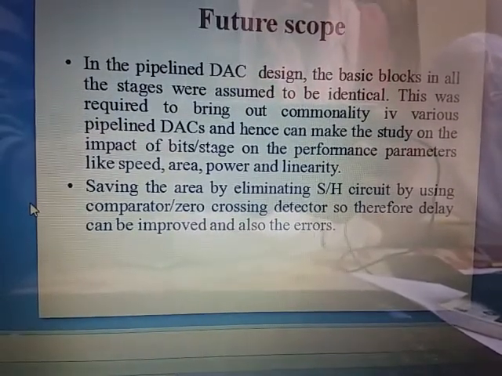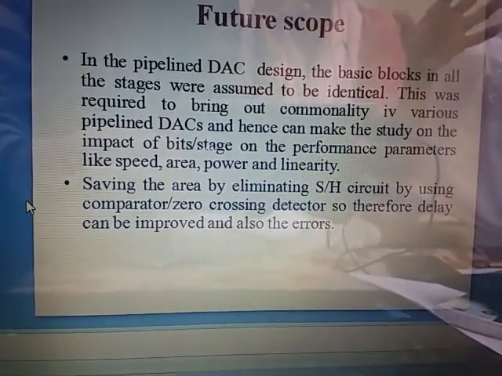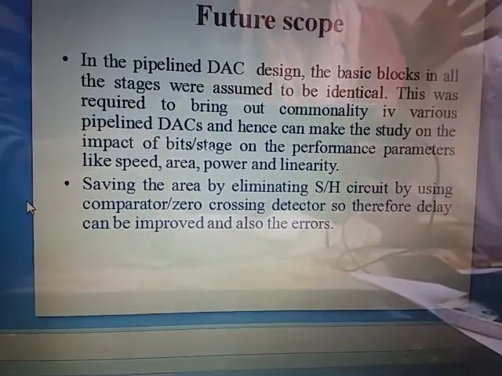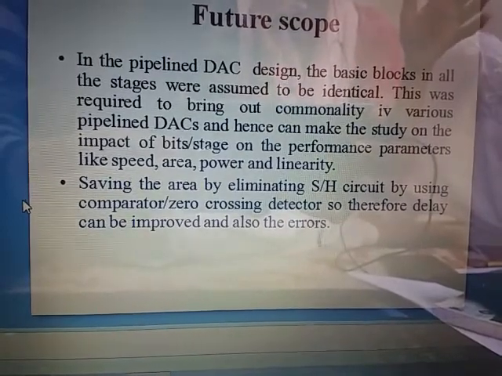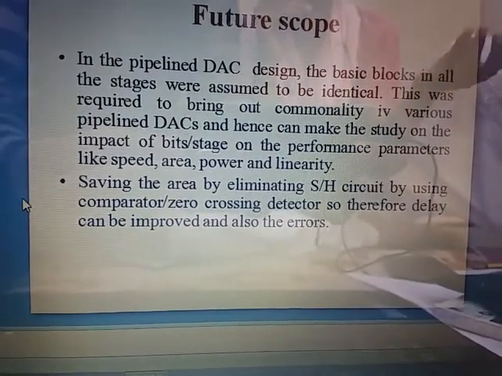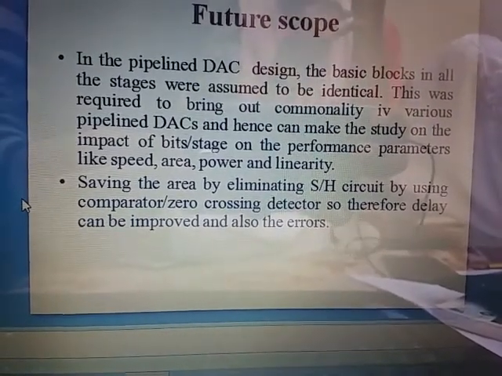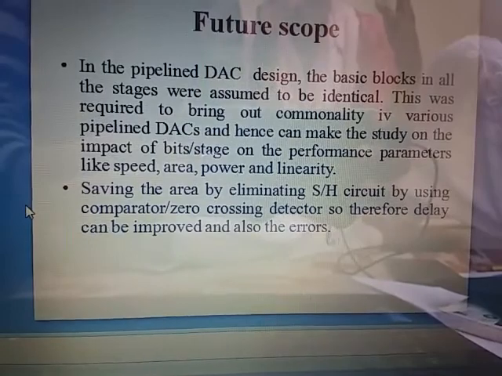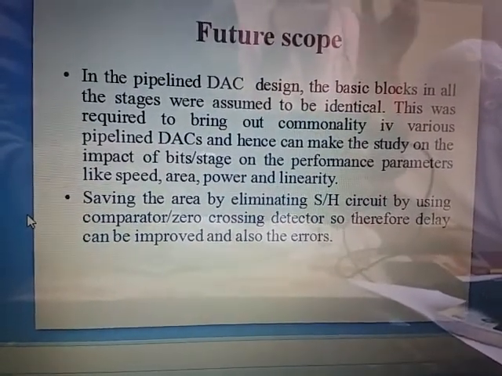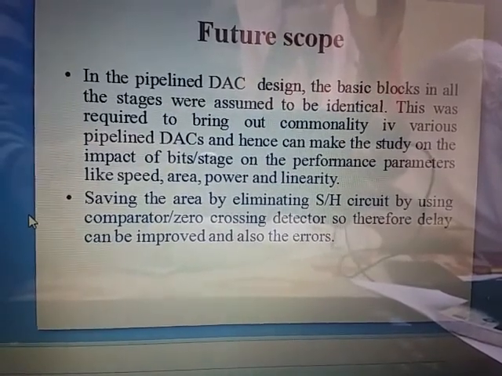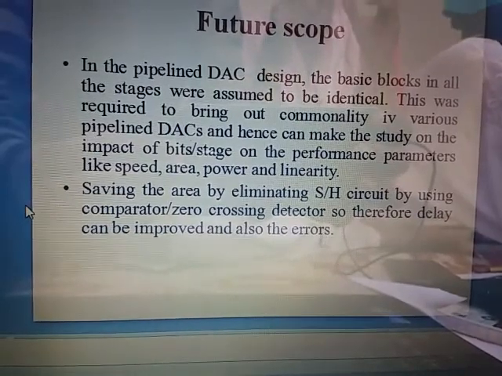So what is the future scope now? In this pipeline DAC design, the basic blocks in all the stages were assumed to be identical. So this requires bringing out commonality among various pipeline DACs, and hence we can study the impact of bits per stage on performance parameters like speed, area, power, and linearity. To improve all this, there should be less area required, the speed should increase, power dissipation should be less, and we should get linearity without any errors. These are the major things we have to look into.